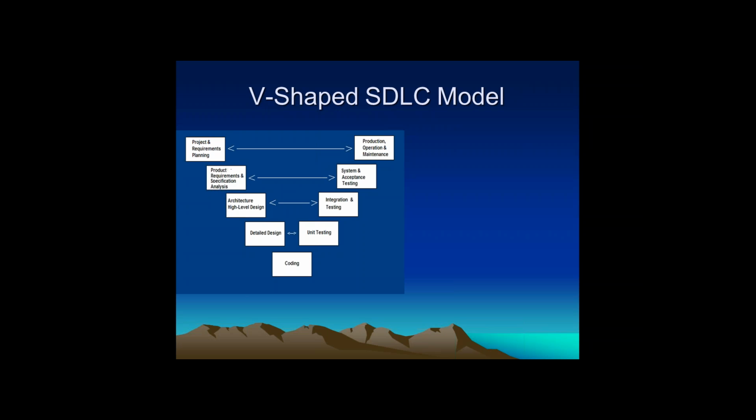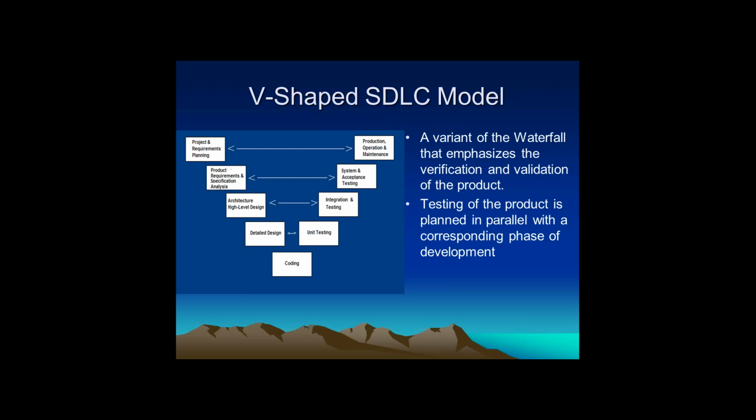Excellent. Now, the next model is a variant of the waterfall model, which I can call the V-shaped SDLC model. What is that? The V-shaped SDLC model is another variant of the waterfall model. If you look at the diagram, you will understand how the development goes on. The V-shaped model is also a sequential model, but the major difference compared to the waterfall model is that here testing activities can be elaborated extensively.